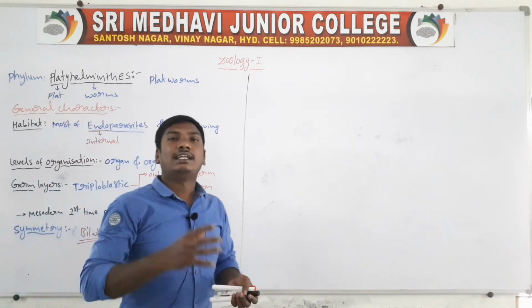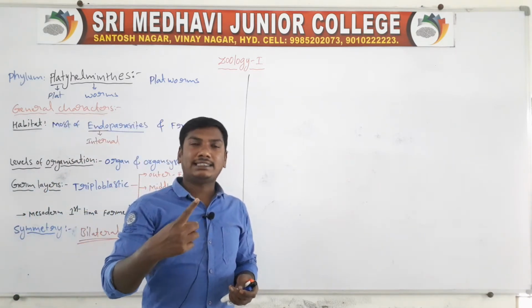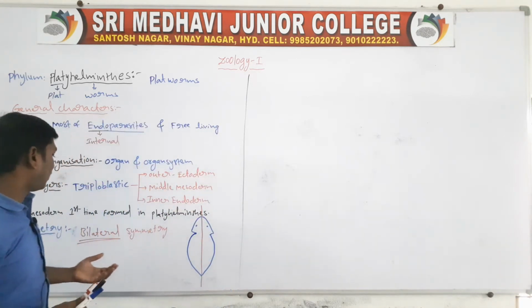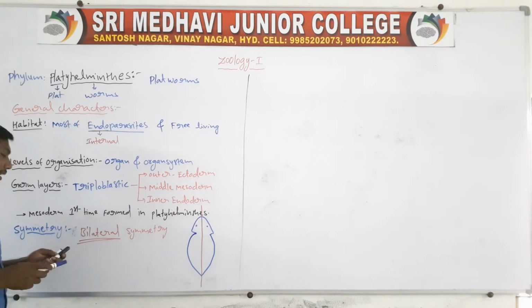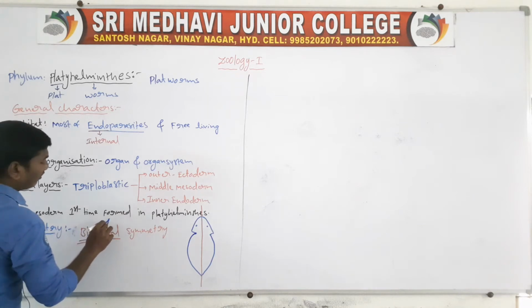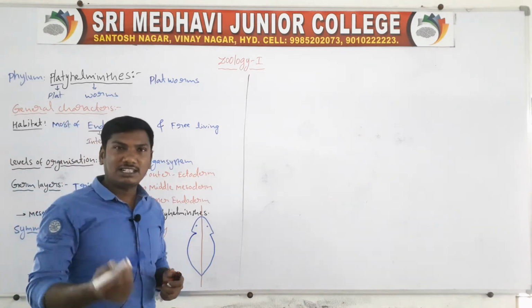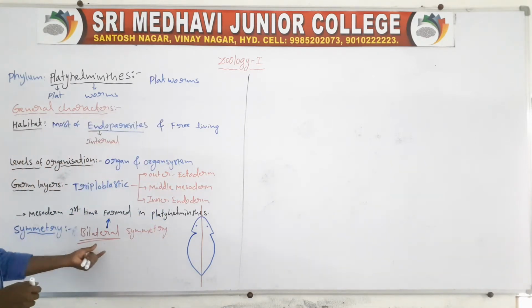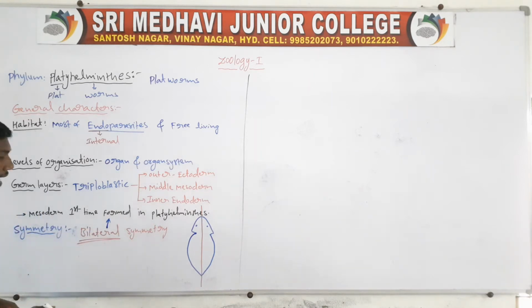Bilateral symmetry means the organism is divided along only one axis into two equal parts. Bilateral symmetry is also formed for the first time in the Platyhelminthes animals.